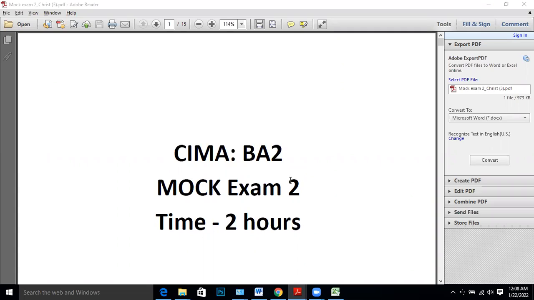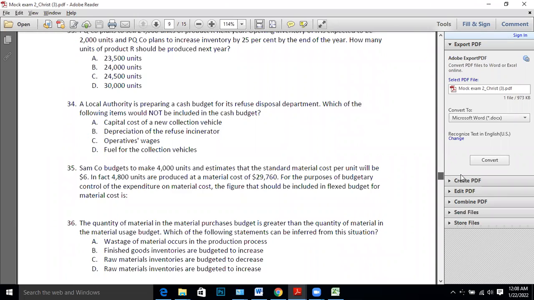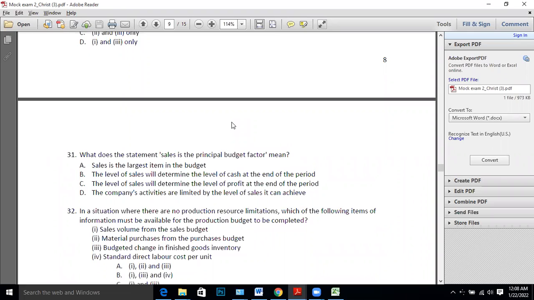Hi students, the mock exam, I have already discussed 30 questions. Now let's see questions 31 to 40. What does the statement "sales is the principal budget factor" mean? Companies' activities are limited by the levels of sales it can achieve. Limiting factor, right? Principal budget factor is somewhat similar to limiting factor. Option D explains it correctly. Option D.